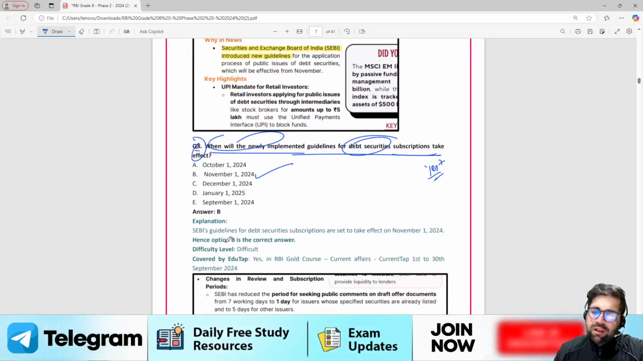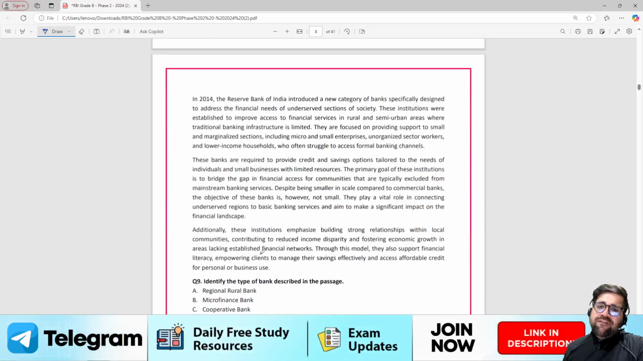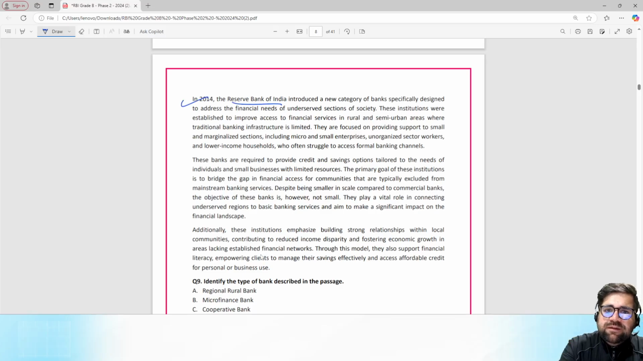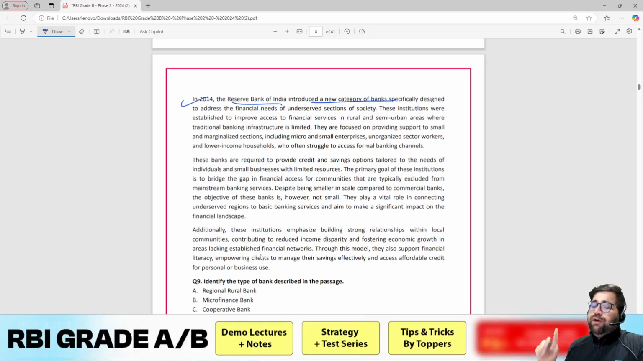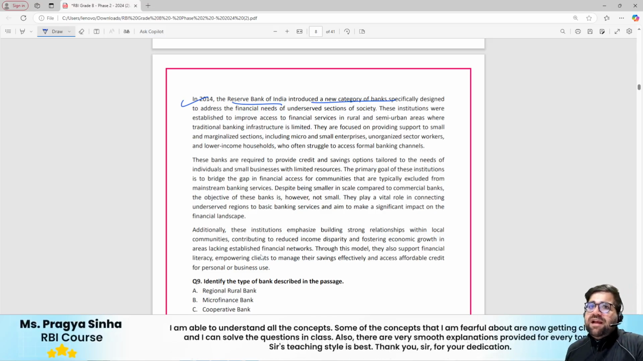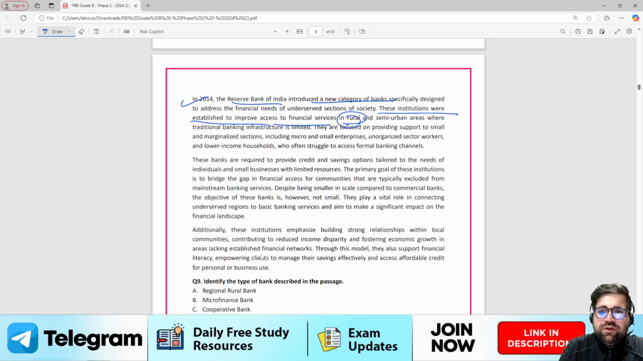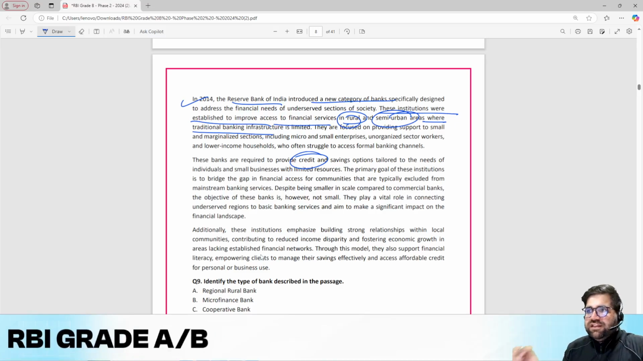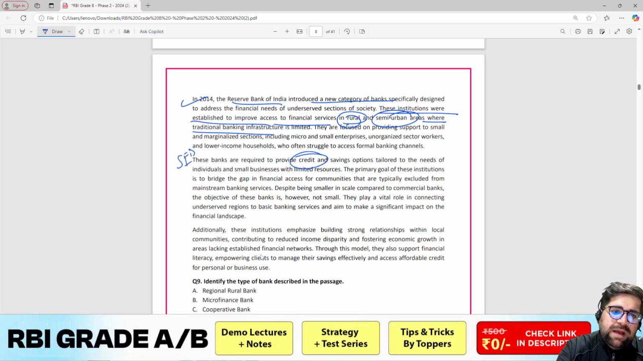Moving forward to the 9th one. Now again you have a question which is talking about some kinds of banks. In 2014, Reserve Bank of India introduced new categories of bank. In 2014, the Nachiket More committee introduced 2 types of banks, payment banks and small finance banks. But over here, if you are confused between payment bank and small finance banks, you have to read further. These institutions were established to improve financial services in rural and semi-urban areas where the traditional banking infrastructure is limited. These banks provide credit. Once you see the credit, definitely it will be small finance bank, because your payment banks cannot lend.